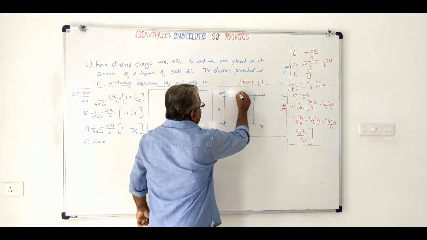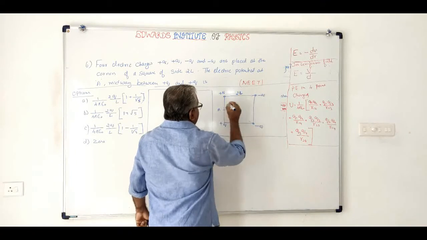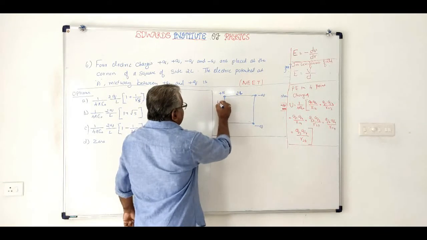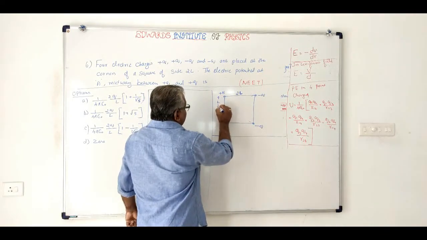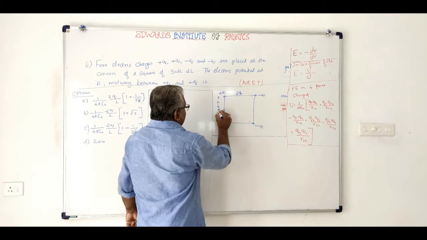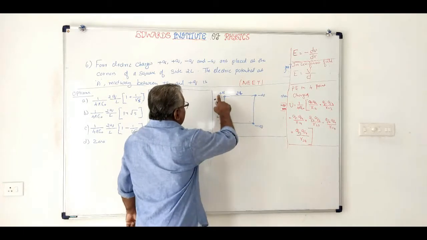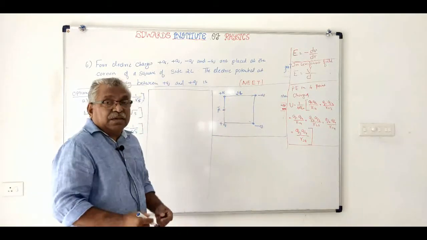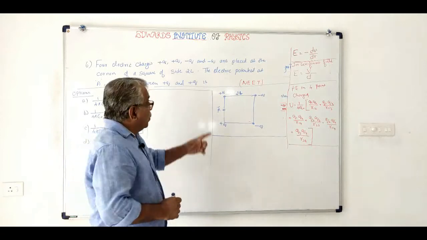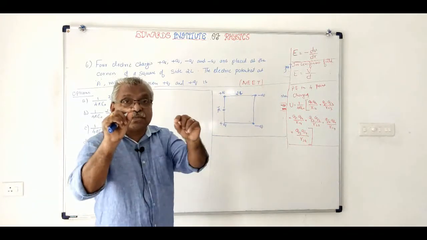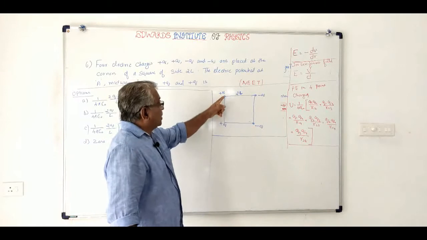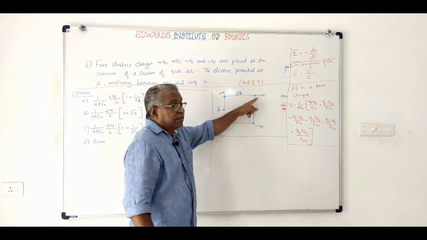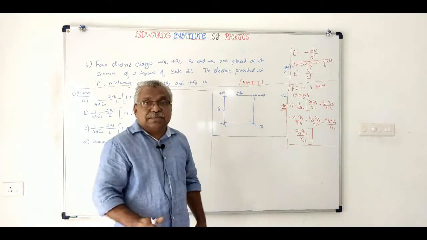So the figure is given, the side is 2L. This is the point A, which is midway between these two. That means this distance is L, and this distance is also L. You have to find the potential at this point. Who all contribute to the potential? All the 4 charges will contribute. Let us find the potential produced by each charge, then we simply add up. That is the only thing.